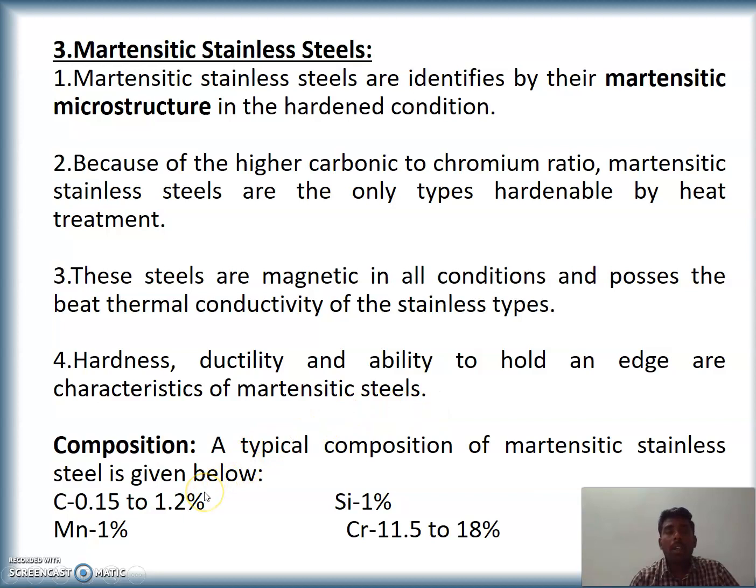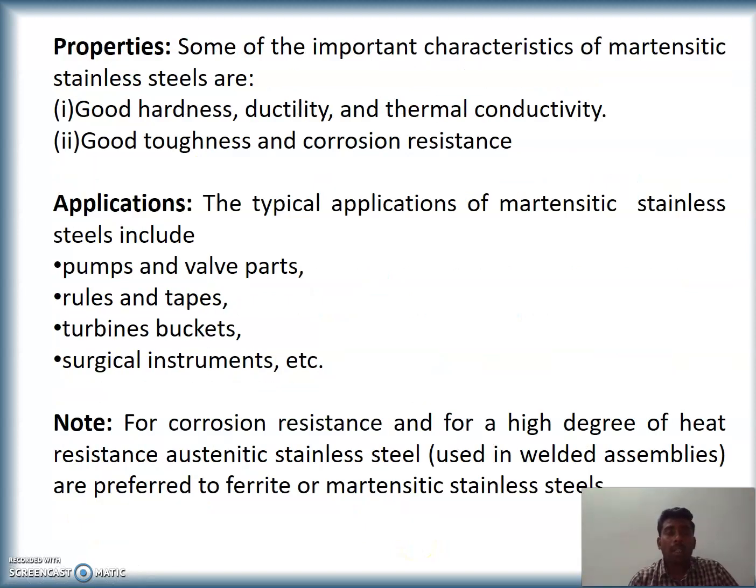Some of the compositions are mentioned here: carbon 0.15% to 1.2%, silicon 1%, manganese 1%, chromium 11.5 to 18%. The properties are good hardness, ductility, thermal conductivity, good toughness and corrosion resistance. Applications are pumps and valve parts, rolls and tapes, turbine buckets, surgical instruments, etc.